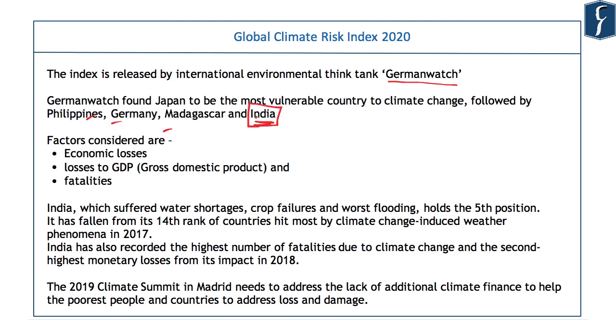It's important because you can use this in answer writing regarding environment and climate change. It basically takes into account three things: economic loss, loss to GDP, and fatalities. India's current fifth position is a great slip from the 14th position of 2017. This is also a point that you should take note of, that vulnerability of India to climate change is increasing.